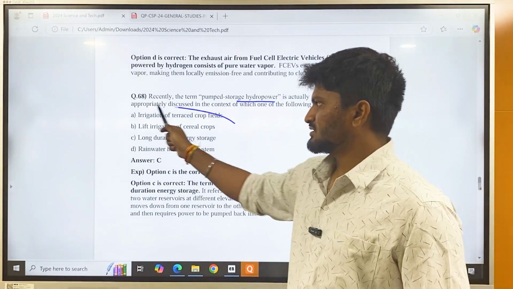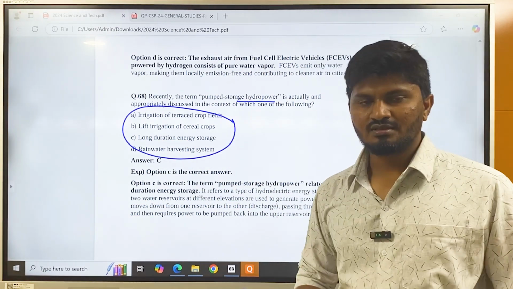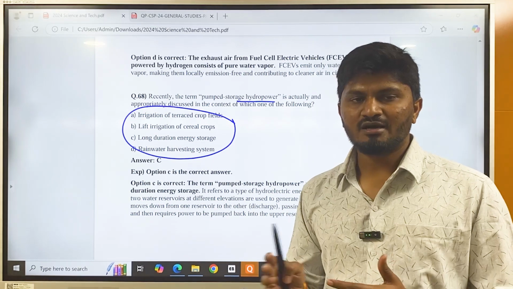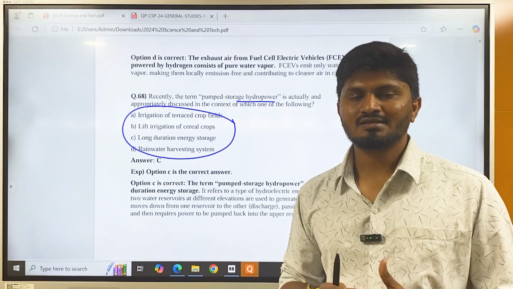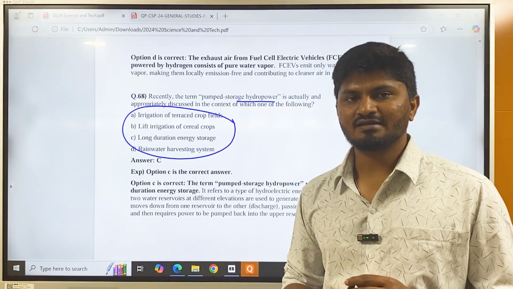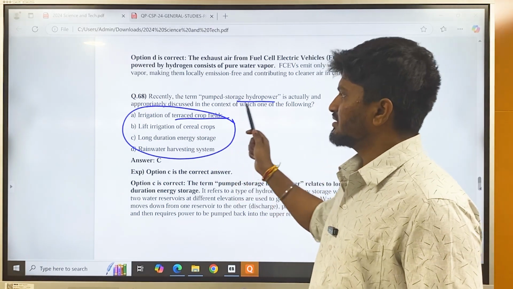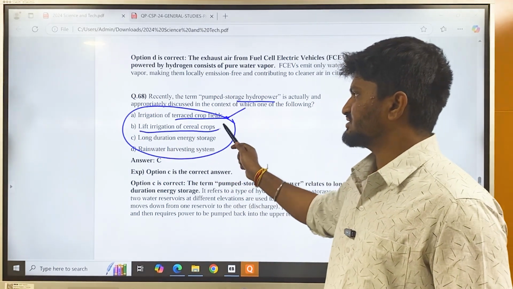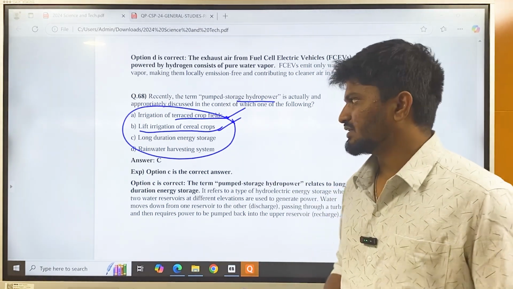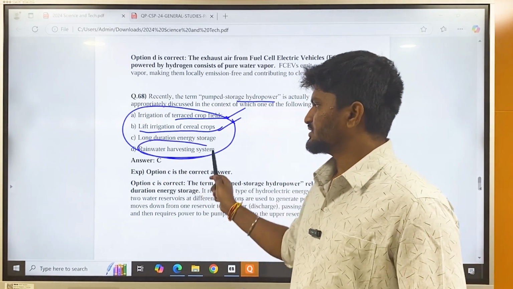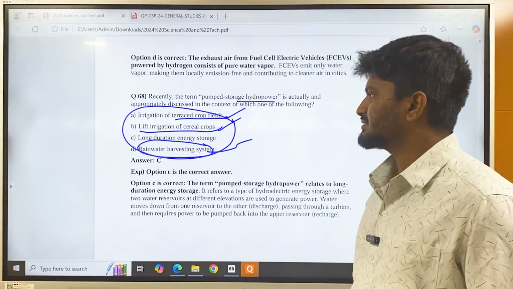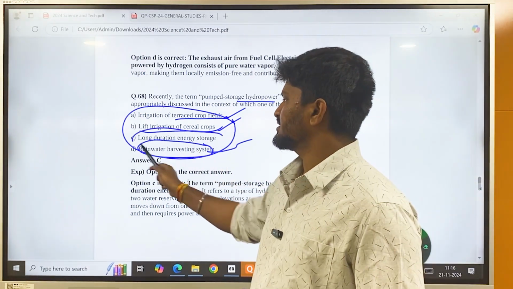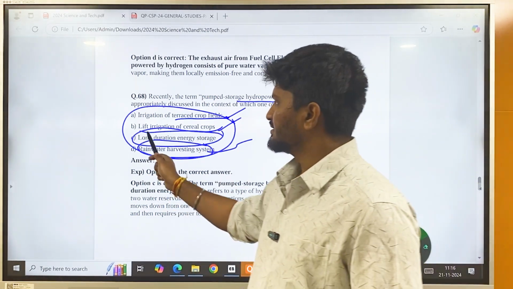In this kind of question, if three of the options are similar and one is completely different from the others, that option would be correct most of the time. The first one is irrigation of terrace crop fields, dealing with irrigation. The second is lift irrigation of cereal crops, also irrigation. Then rainwater harvesting, it is also dealing with water. So the only option not related to water here is long duration energy storage. So the correct answer here is option 3.